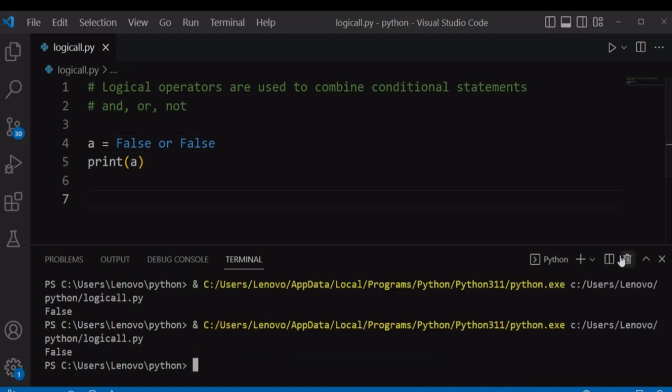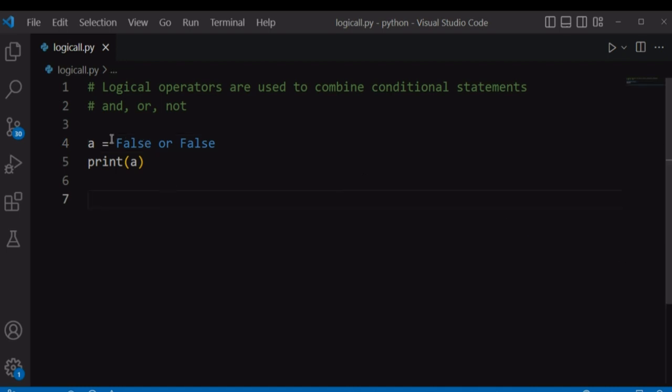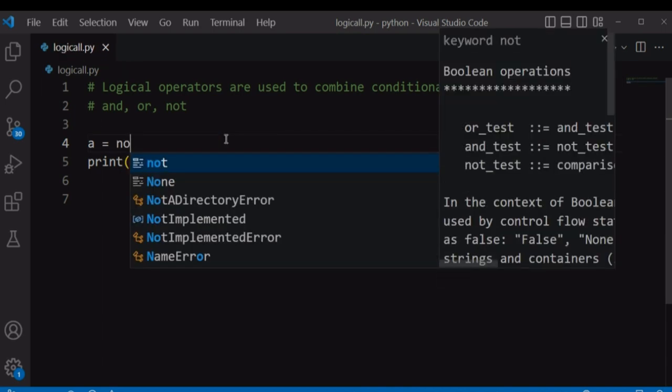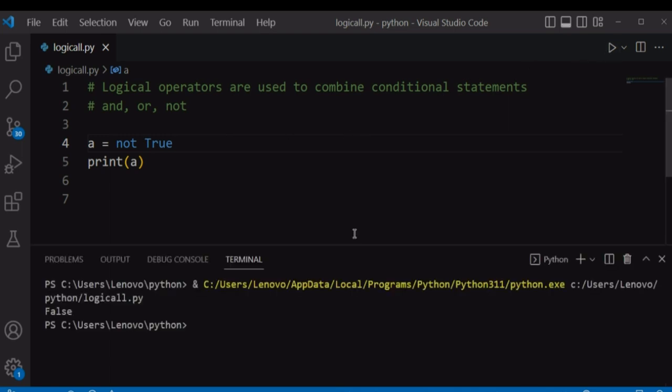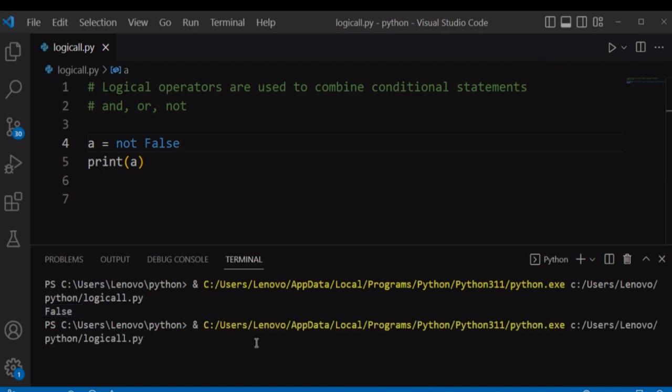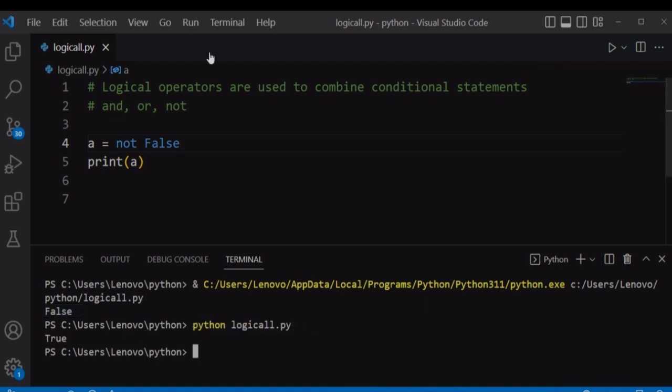The not logical operator takes one boolean value and it will check if something is not true or not false. So let's say, for example, not true will evaluate to false because if something is not true, obviously it's false. So not true equals false, not false will equal true. So it has only one boolean value.